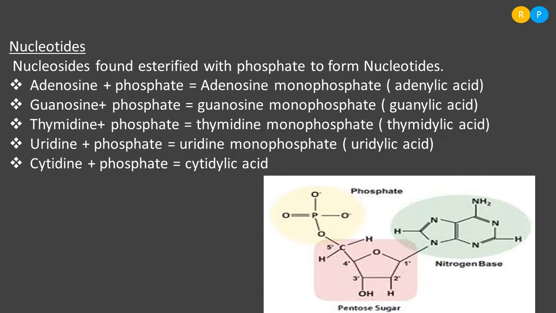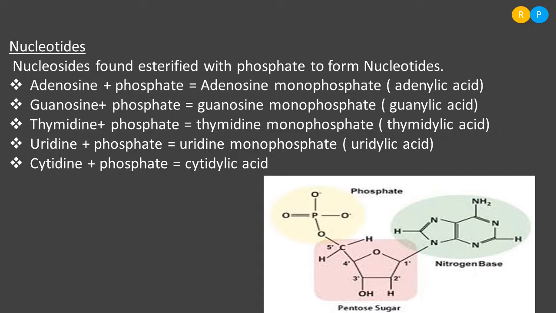There is a sugar, and we can see that the kind of sugar here is pentose sugar, and at the other end we can find the presence of phosphate. Clear? So there are 3 different molecules that combine to form a nucleotide, right? One is the nitrogen base, another is the sugar, then phosphate. Understood? When these 3 combine with one another, we are going to get nucleotides.